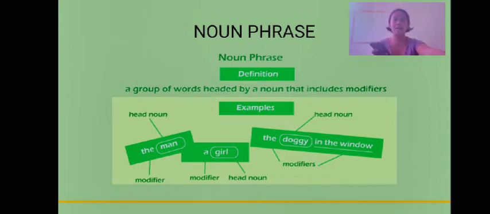In this picture that I'm showing you right now, we have an example: "the man." Man is the head noun, and "the" is a modifier. A noun phrase cannot be a noun phrase without a modifier. Another one is "a girl," where "a" is the modifier and girl is the noun. So let's move on to that.